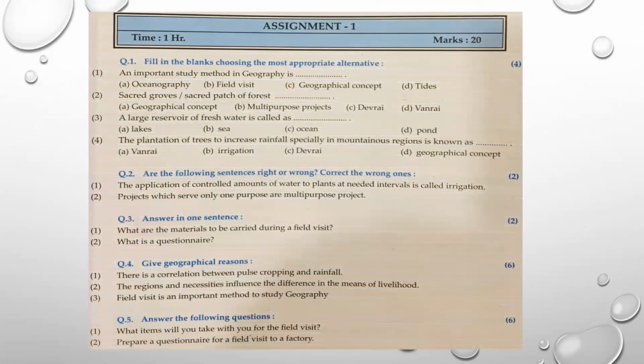Now this was the assignment number 1 which I gave you in the last lecture. It was based on chapter number 1, that is field visit. Total 20 marks, and we have revised maximum questions which are asked in this assignment. Now let's revise in short the solutions to these questions.